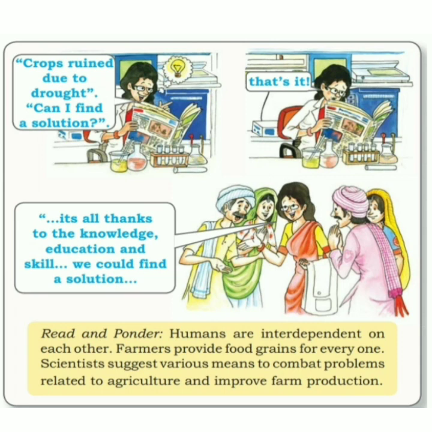Here you can see two types of people, a scientist and some farmers. Crops ruined due to drought. Can you find a solution? The scientist was thinking, and finally she finds it out. Then she explains, or she gives her ideas to the farmers. It's all thanks to the knowledge, education, and skill that we could find a solution.